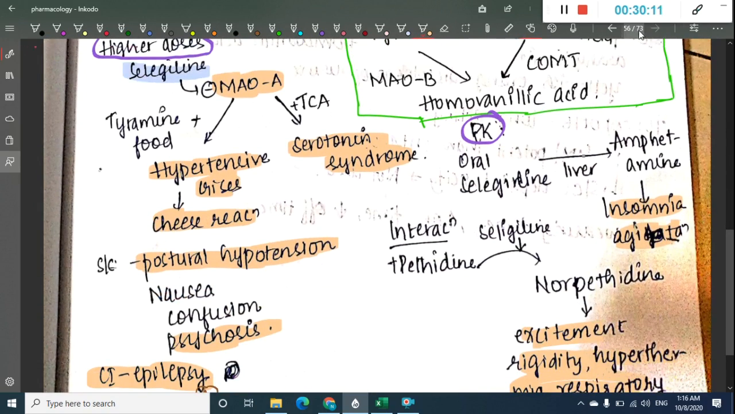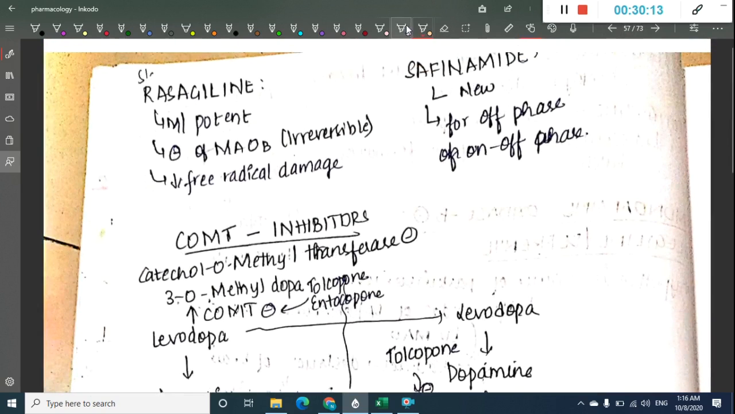Okay, next drugs. The next drugs are also monoamine oxidase B inhibitors. Two more drugs are there, which are rasagiline and safinamide. Rasagiline is the most potent and it inhibits monoamine oxidase B irreversibly and thus decreases free radical damage. Then safinamide is a newer drug which is used for on and off periods.